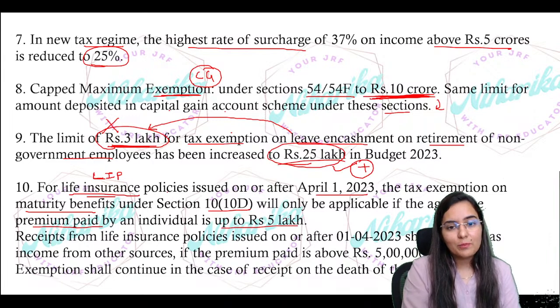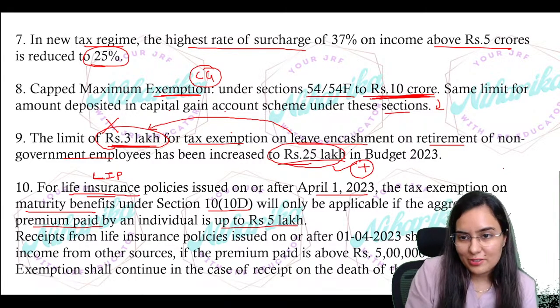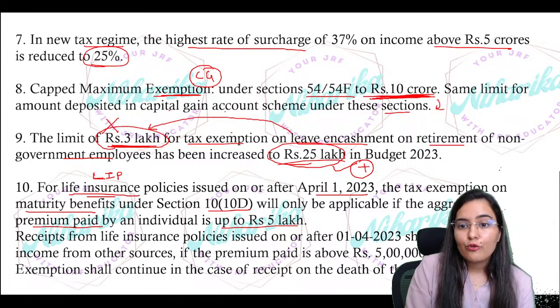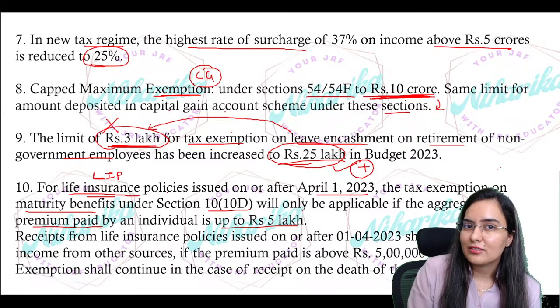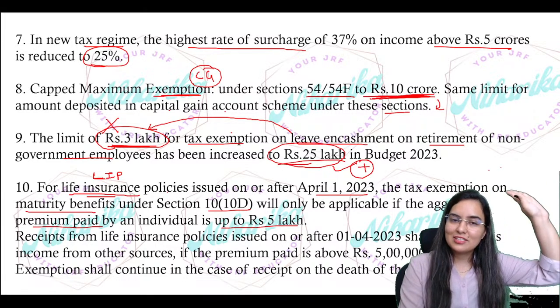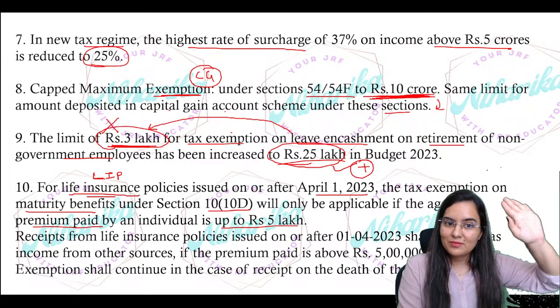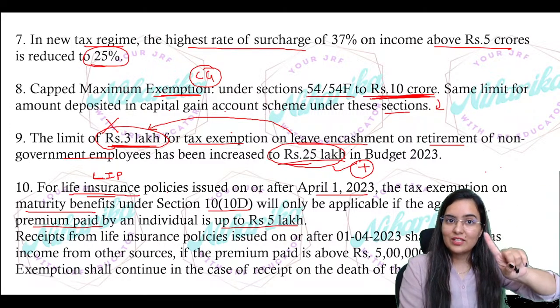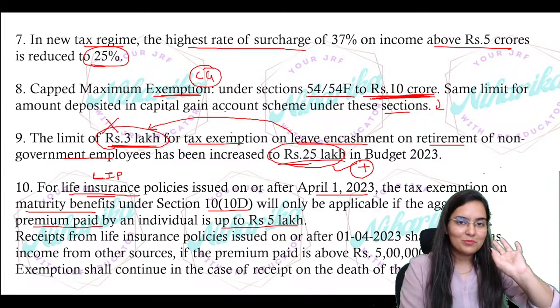If you are paying a premium of more than 5 lakh rupees in a year, meaning you are a very rich individual paying premiums on life insurance of more than 5 lakh in one year, then you will not get the benefits.